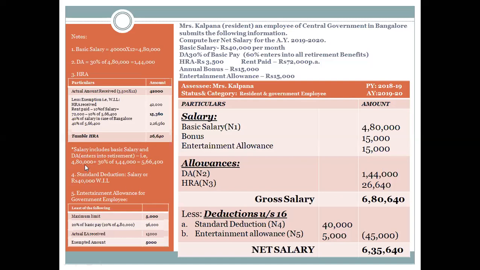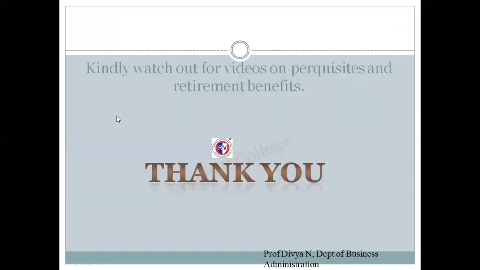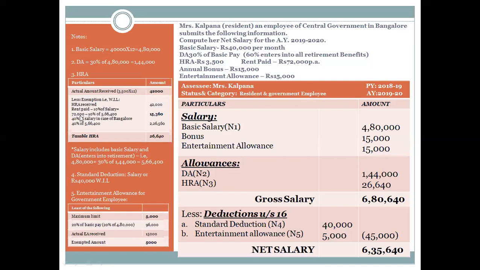I'll just move the cursor over there so it is visible to you. 4,80,000 plus 30% of the dearness allowance, that is 30% of 1,44,000, which will sum up to 5,66,400. So this will come up to 5,66,400 for the second factor. Sorry, I'm supposed to take only 10% of it. So rent paid is 72,000 minus 10% of the salary. That will come up to 15,360.